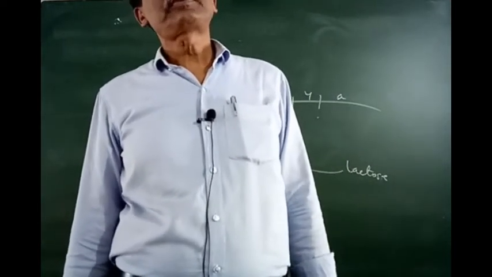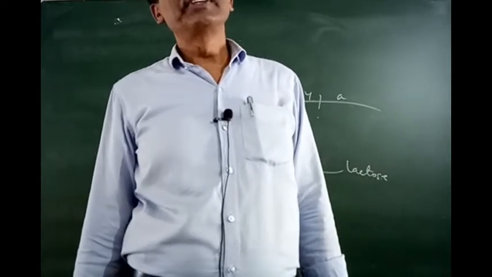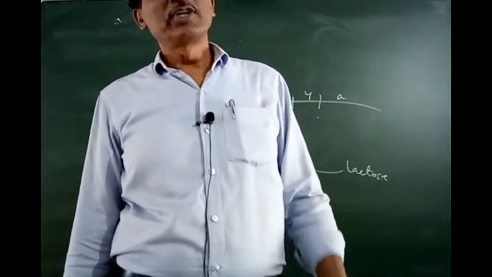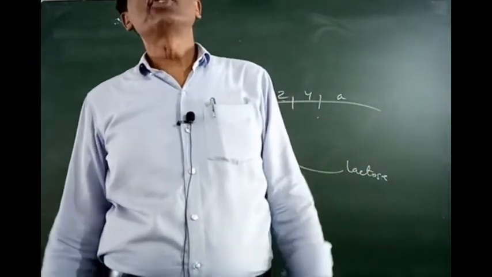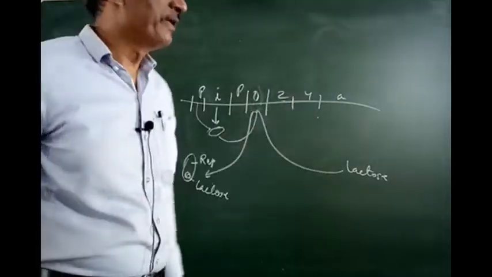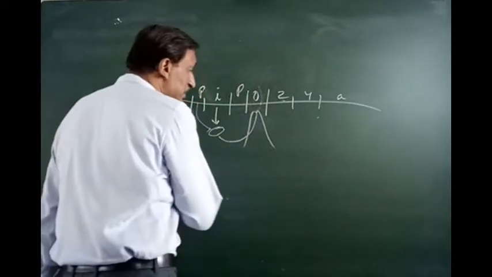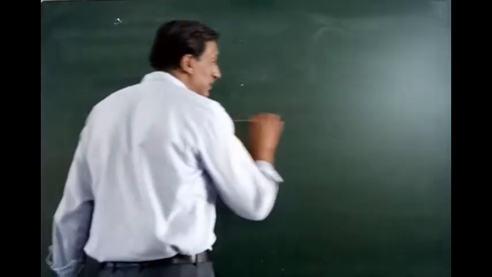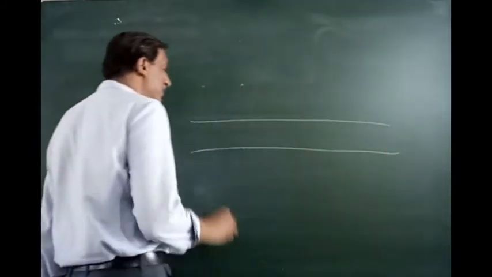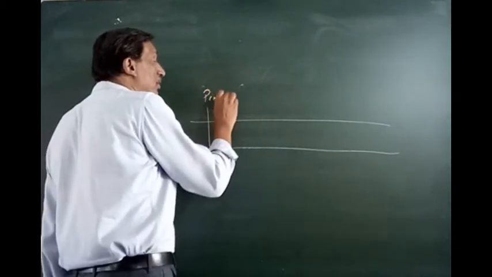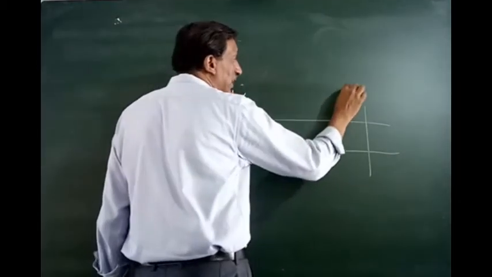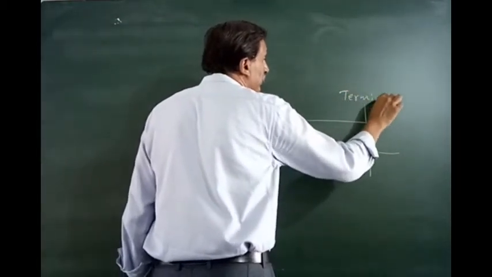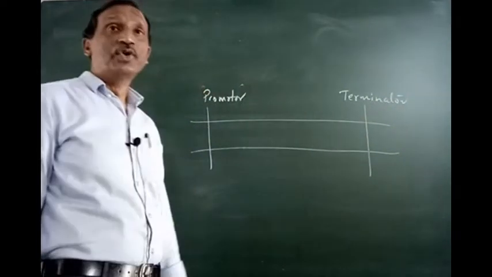Question number 11. Explain in one or two lines the function of the following. Promoter. Promoter is found in the DNA. That segment of the DNA or the gene which is actually coding for RNA is the transcription unit. In the transcription unit, this is the DNA I am making, and here the promoter, from where the process of transcription is to begin, and here is the terminator, where the process of transcription has to end.